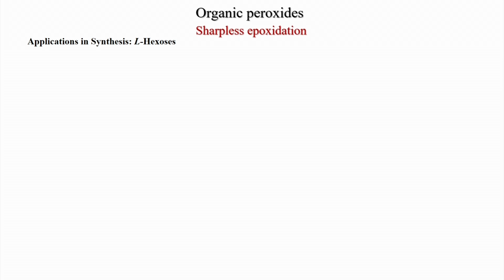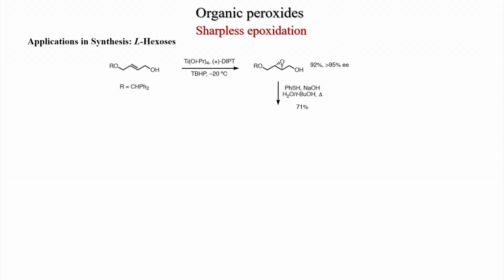Application in synthesis of L-hexoses. So, here this was the starting material, a disubstituted olefin. Because this is trans, you get high enantioselectivity, and plus DIPT, because we have drawn it on the lower right side. So, what will happen? The plus will attack from the down face, and you get the epoxide like this. Then thiophenol under basic condition was treated. So, this Payne rearrangement happened, this alcohol reacts here and a terminal epoxide will form here, and now the thiophenol will react at the terminal carbon of the epoxide to get this diol.